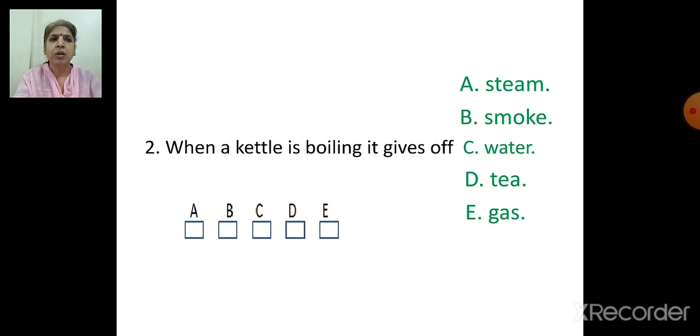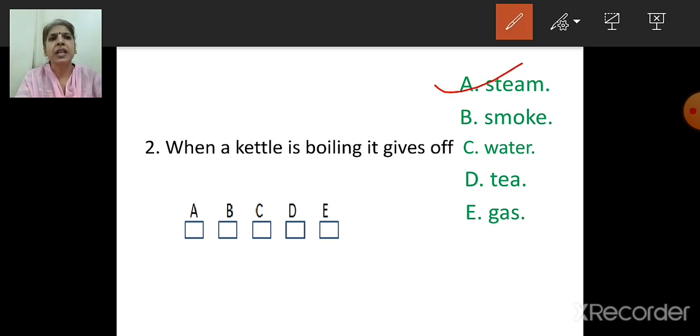Smoke, water, tea, gas. So answer is, when anything is boiling and all, what comes out? Steam, right? So the option is A. Steam. When a kettle is boiling, it gives off steam. So which option we are going to choose? A.